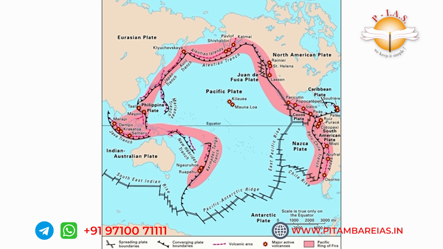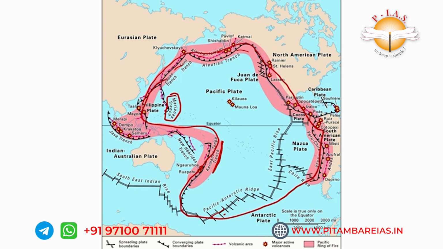Next, these are early previous year questions. One is the Kermadec Trench. It was in an earlier UPSC question, and the Mariana Trench is very important in the Pacific Plate. So this entire thing is Pacific. This is the Pacific Plate. This is mostly only the oceanic plate, and these are the borders. And along the borders, obviously, when the plates move, earthquakes or volcanoes come. Earthquakes and volcanoes are mostly concentrated in those areas, and this entire area is called the circum-Pacific volcanic ring, because most of the volcanoes are located along these boundaries.